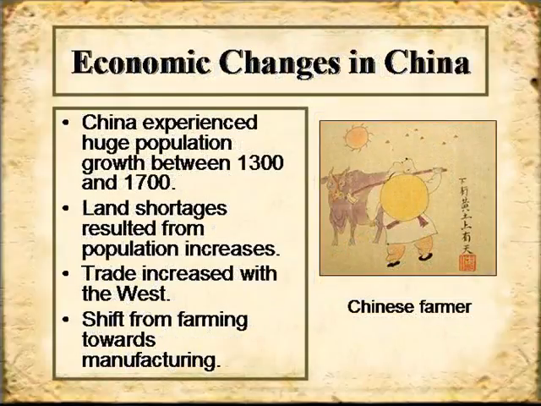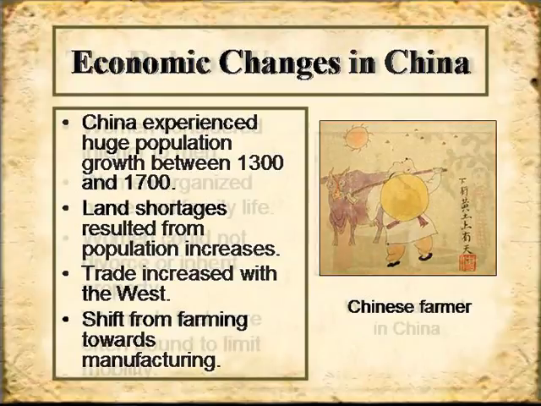Some of the economic changes that occurred in China during this time: China experienced huge population growth between about 1300 and 1700. Of course, now we know that China is the largest nation on earth with about 1.2 billion people, but this huge population growth goes all the way back into the 1300s, 1400s, and 1500s. Because of all this population increase, we had land shortages. There wasn't enough land for everybody, and that led to some real problems and some focus on the cities. There's a huge trade with the West, as I mentioned, and we are shifting from farming towards manufacturing. So as people pull into the cities, we focus on manufacturing as opposed to farming.